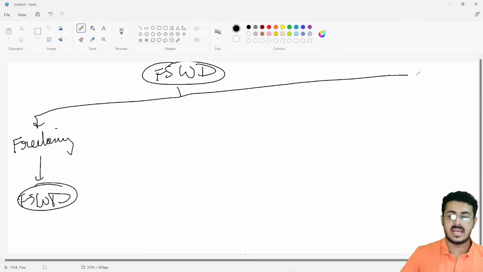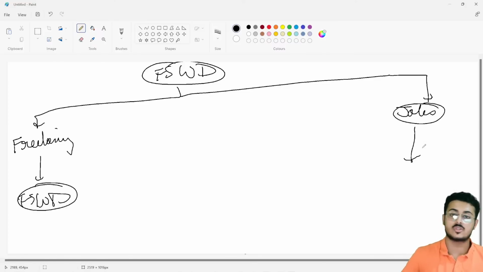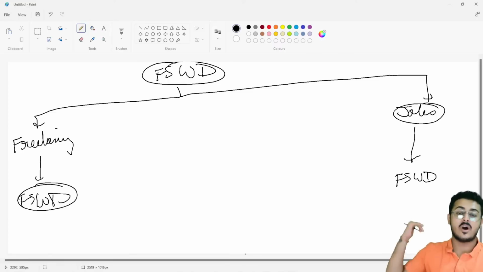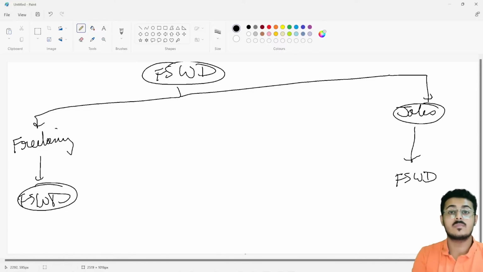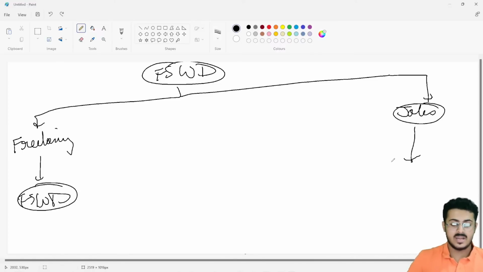The second type of people, who I think would mostly exist in this boot camp, are the people who are interested in jobs. Now, these people interested in jobs cannot just go further with full stack web development. Even if you know front end, back end, DevOps, as well as cloud, there is still a very high probability that you won't be able to get the biggest company possible. You won't be able to go into Google, Microsoft, Amazon, or something like that. Because in jobs as well, there are two types of companies. One is the small scale companies like DevTown, a small scale startup.